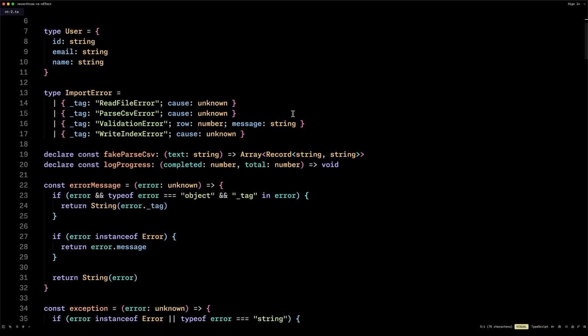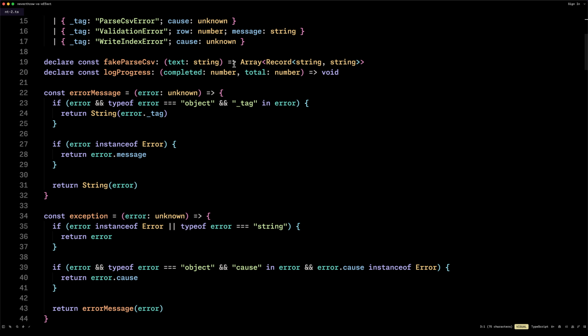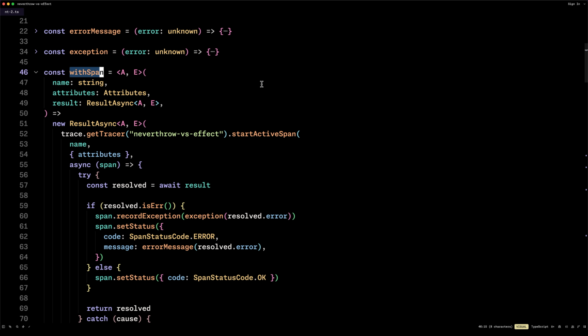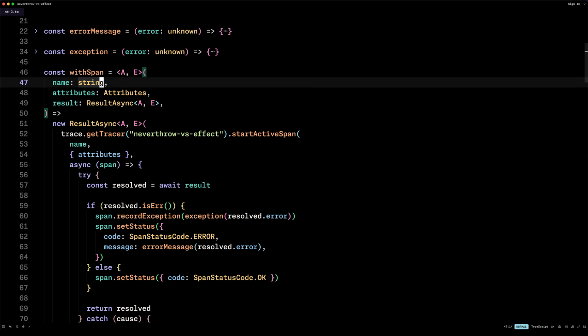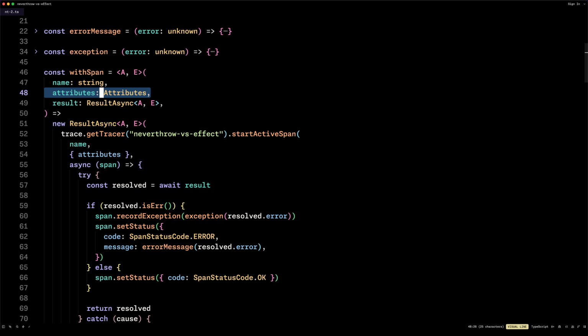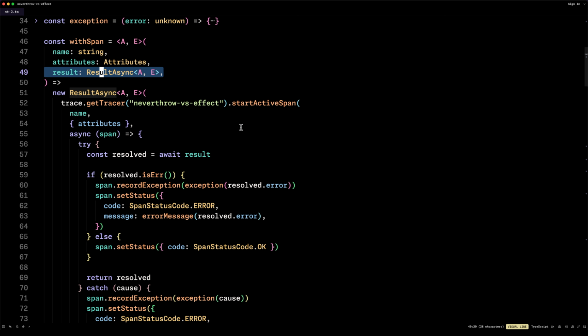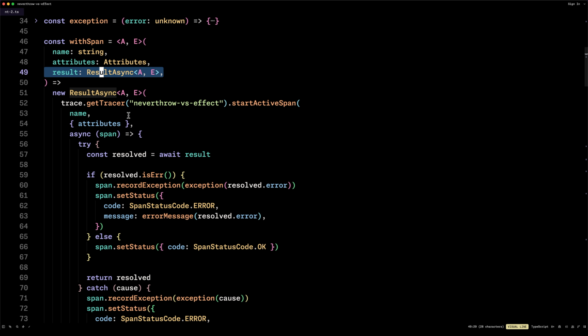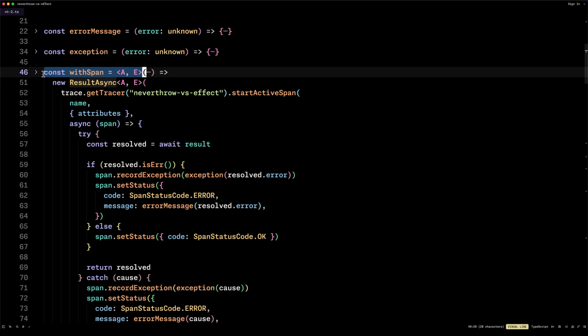Now this file is a bit bigger, so I'll not zoom in on everything, but we have a couple of utilities for the errors. And here I created this withSpan helper. So it takes in the name of the span, the attributes of the span, and then the result, which is a ResultAsync. And it is going to do everything for us. So it is going to get the tracer, start the active span, and record the different exceptions, timings, etc.